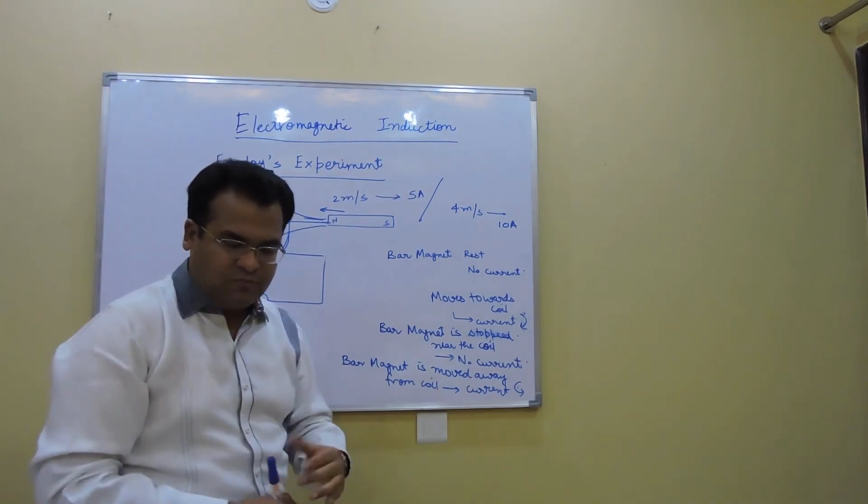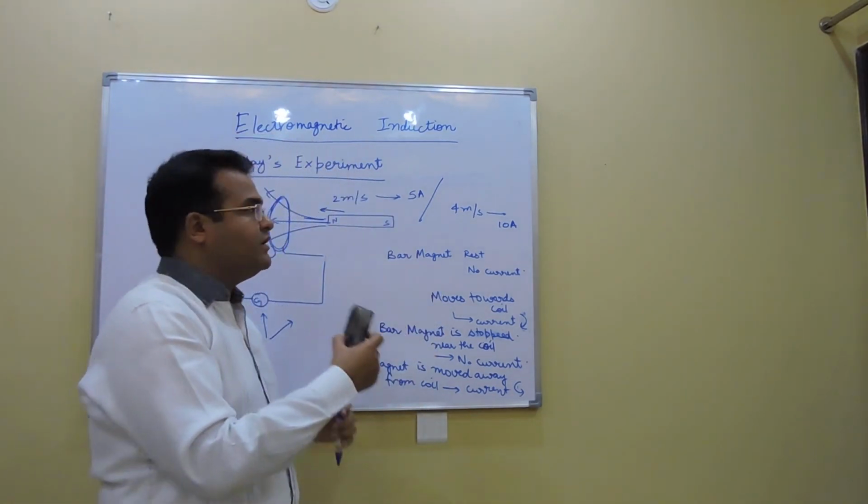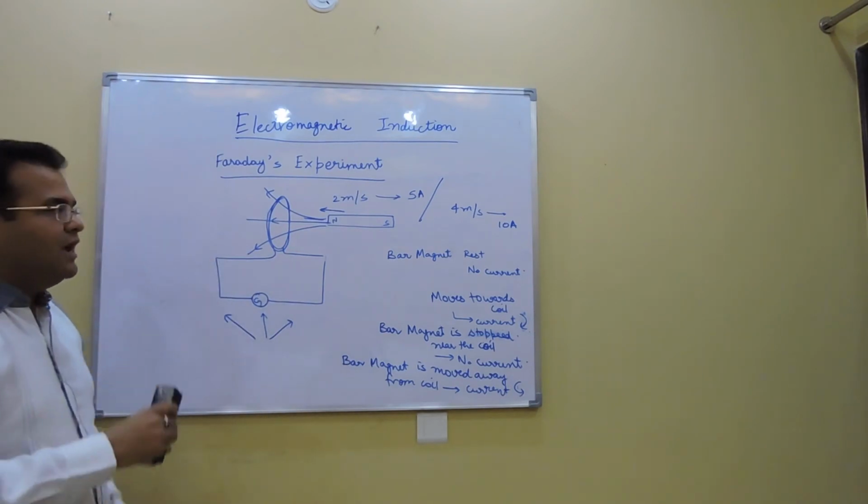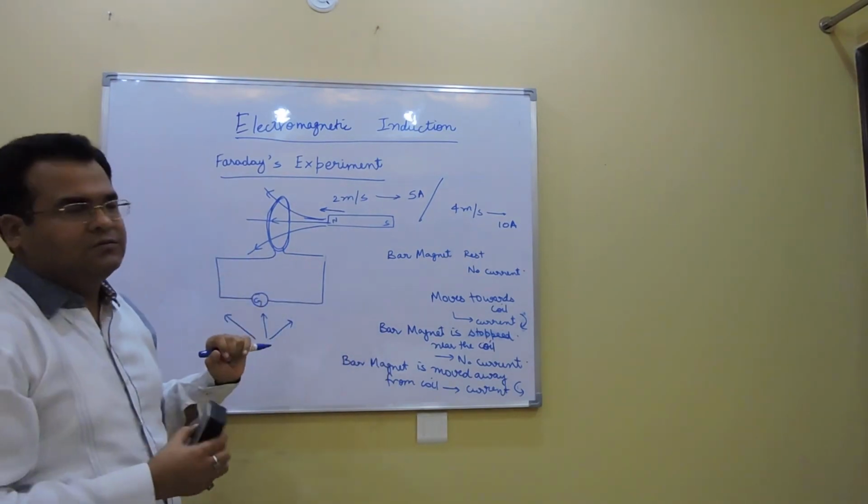Let's look at another experiment from which we'll conclude what is actually happening here, that a current is getting produced in the coil.